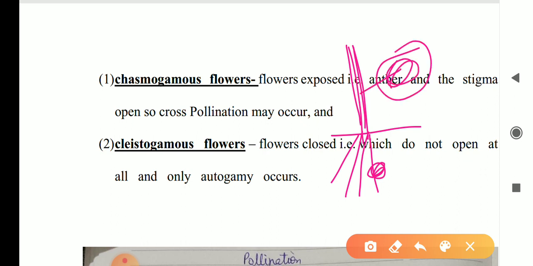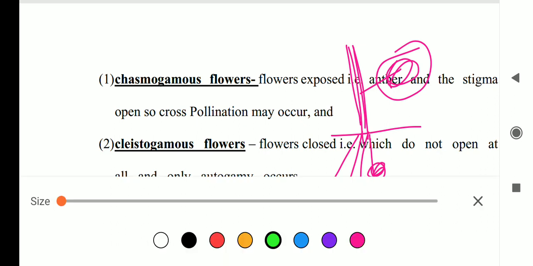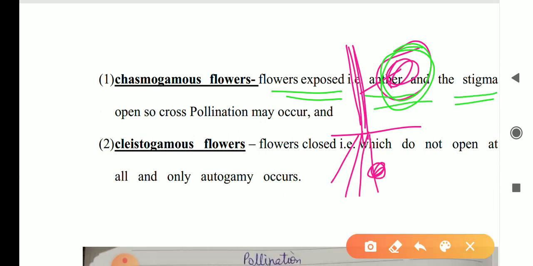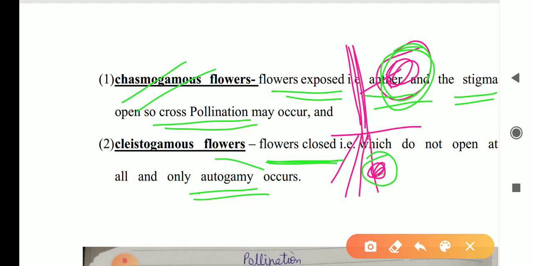These flowers are open type, exposed, that means anther and stigma are open, while in this case anther and stigma are not open, that is, the flower is closed type. In this case cross pollination may occur, but in this case only autogamy occurs.